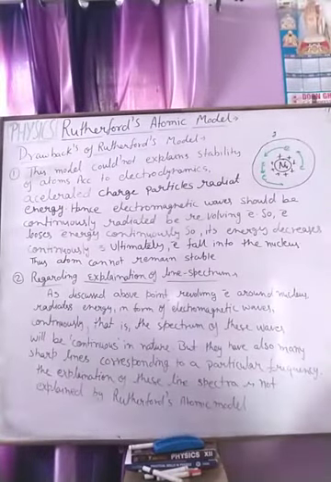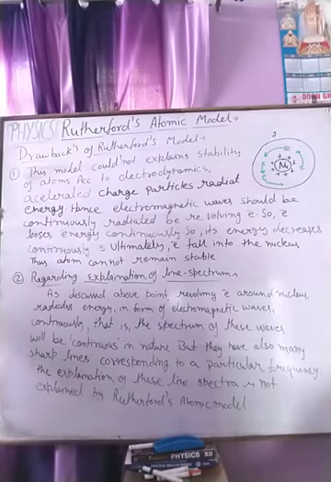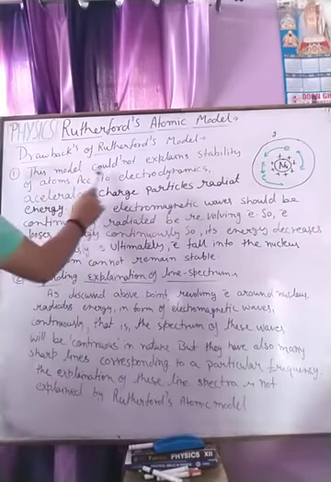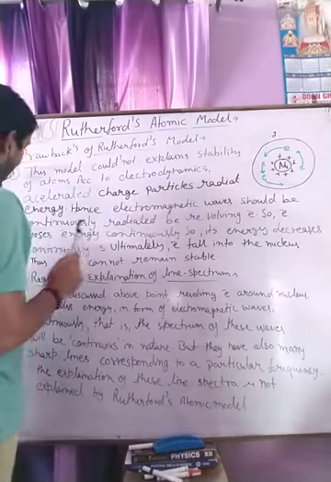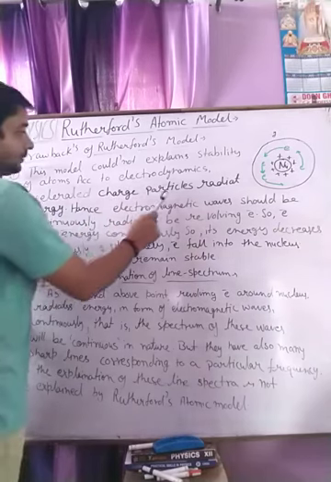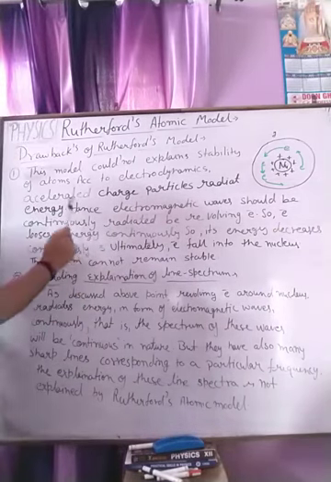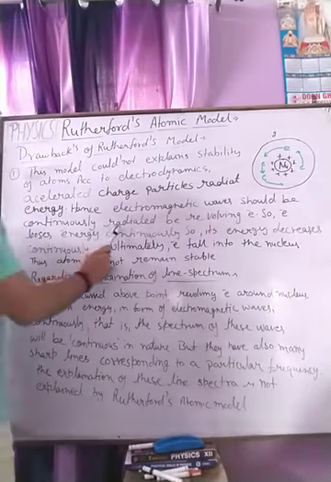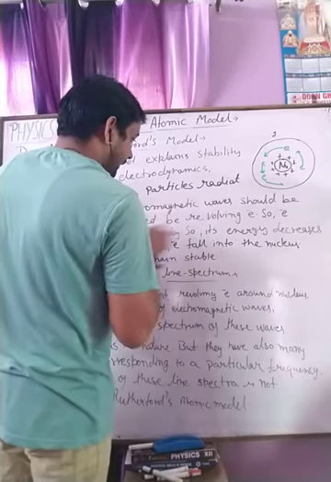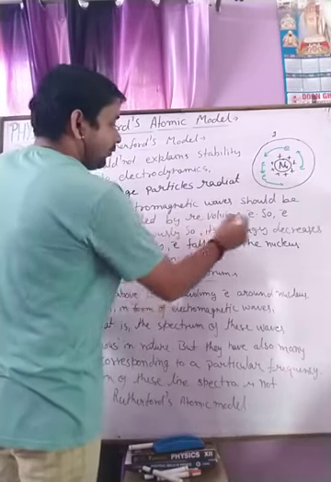Okay students, these are some drawbacks of the Rutherford model which cannot be explained by Rutherford on the basis of his model. This model could not explain the stability of the atom. According to electrodynamics, an accelerated charged particle radiates energy, hence electromagnetic waves should be continuously radiated by the revolving electron.